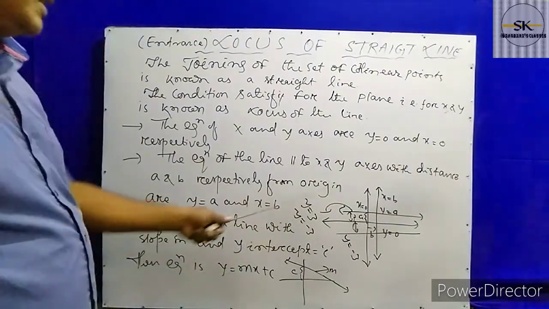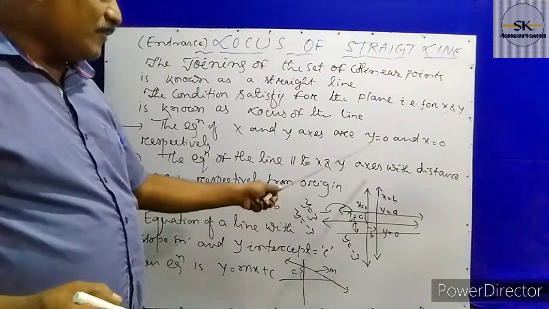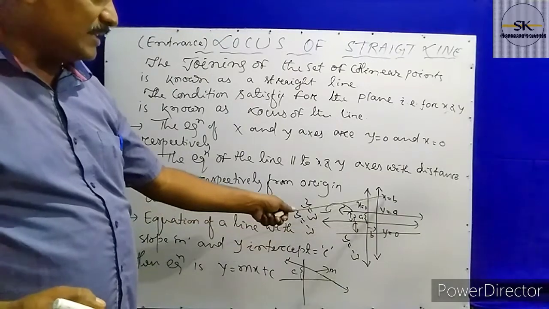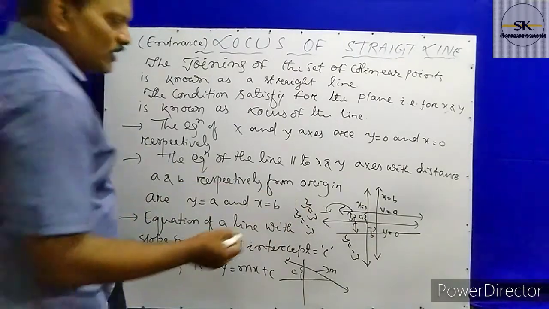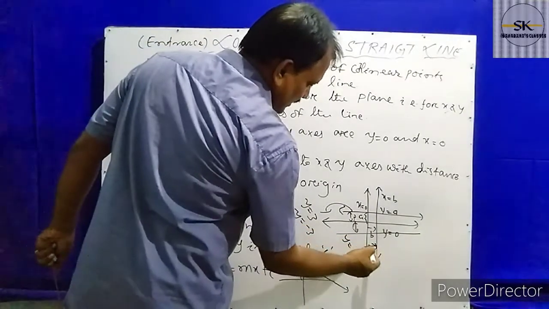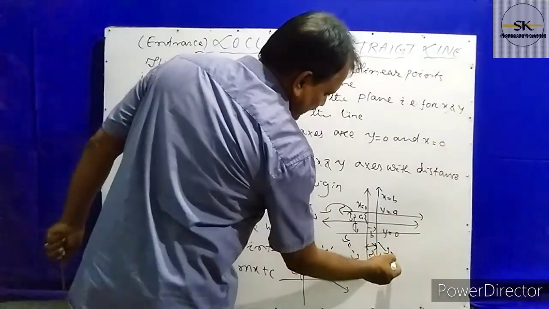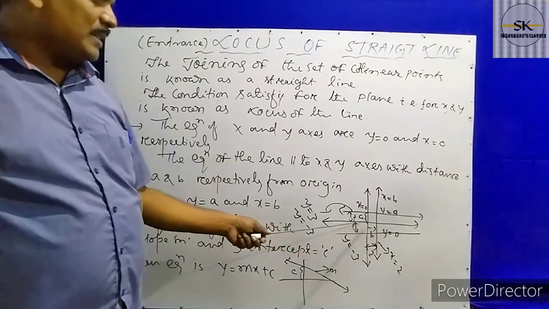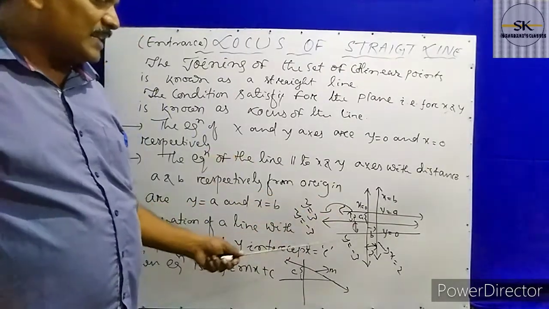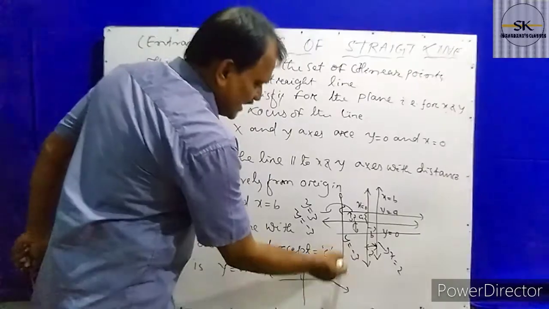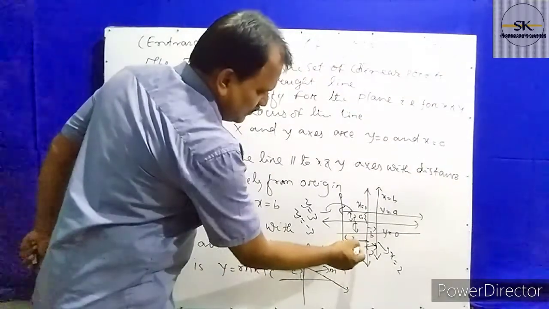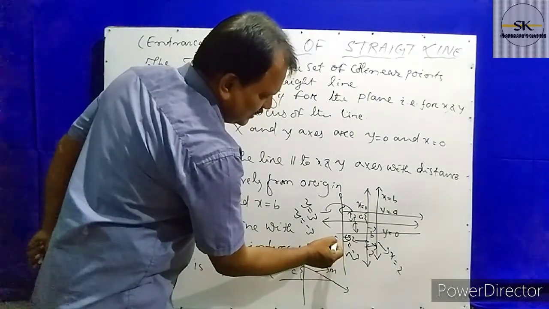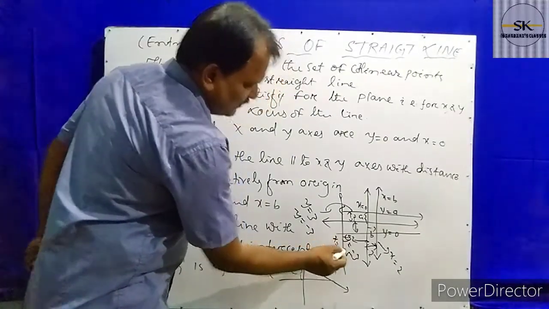Suppose you look at another line here, it is parallel to the axis with distance b. The equation of the line parallel to it with distance b unit from it is x equal to b. Suppose here it is 2 unit from this, then the equation can be written x equal to 2. If this is positive, then it is in the positive direction, meaning on the right side. If it is in the back side direction with distance 5 from it, then its equation is x equal to 5.